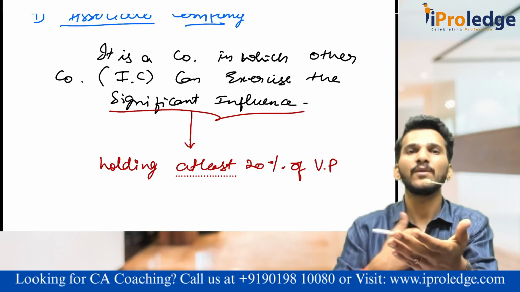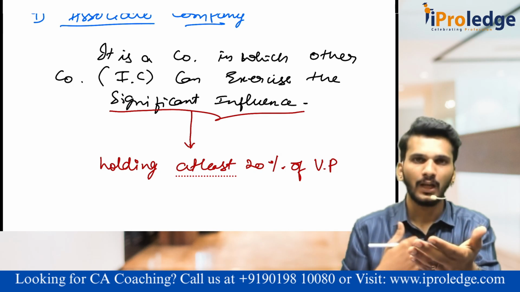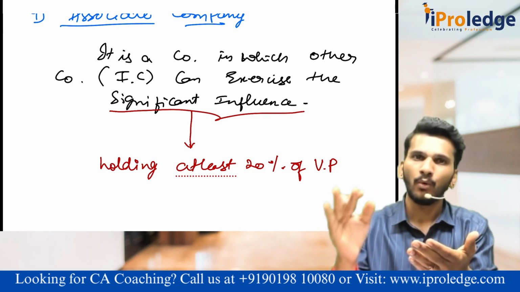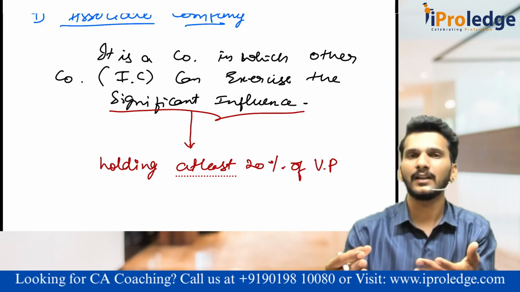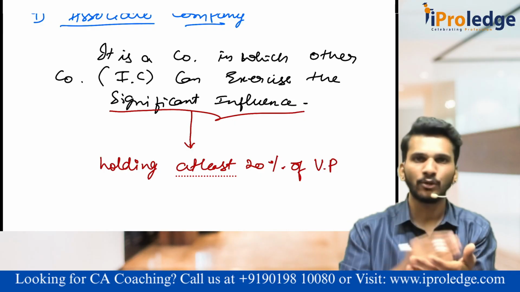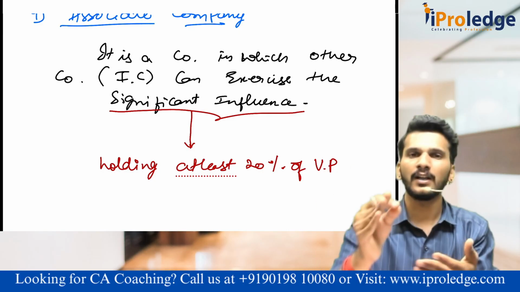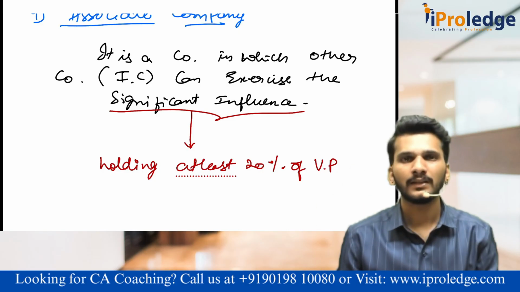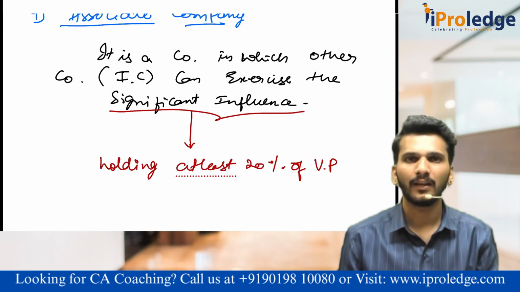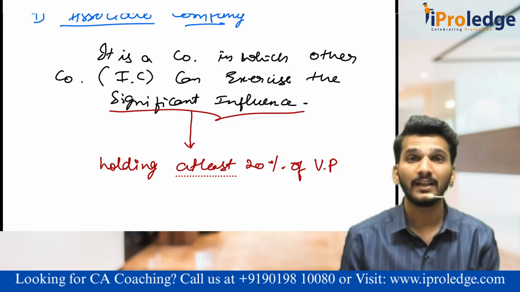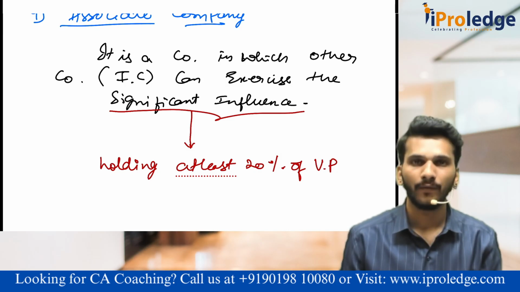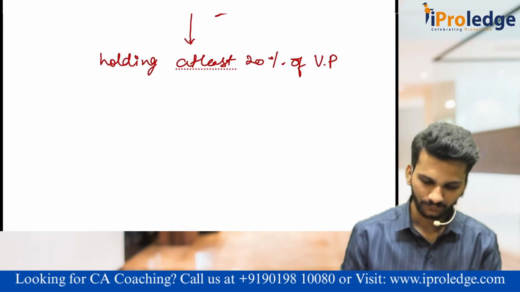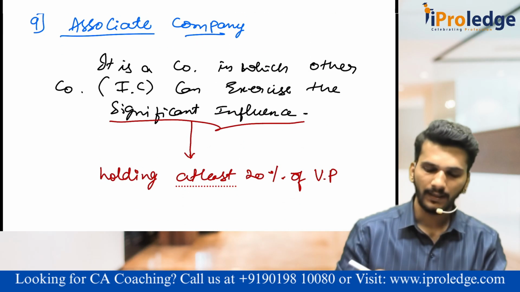Associate to this investor company. Up to 20%, no relationship at all. It is just the shareholding. 20 to 50%, associate company, more than 50%, then it is subsidiary and holding company. Sir, then if it is exactly 50? Oh, then it is joint venture company. What is that? Joint venture company. This is the 9th definition.